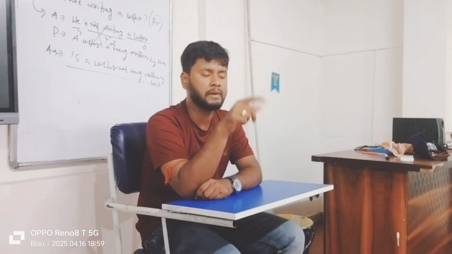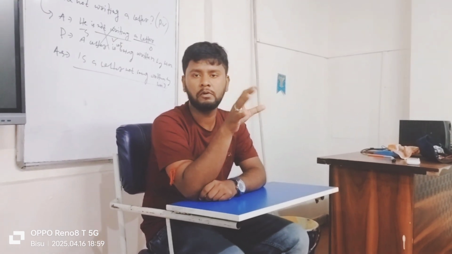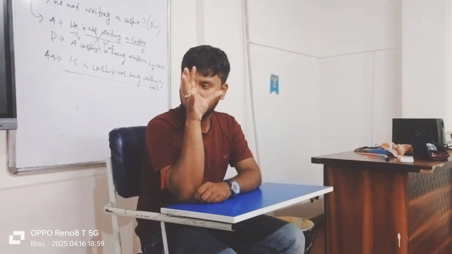This is all about the passive rules of tense. In modal auxiliary, the passive rule is object plus modal plus be plus V3 plus by plus subject. This is all about the rules of passive. Okay, thank you.